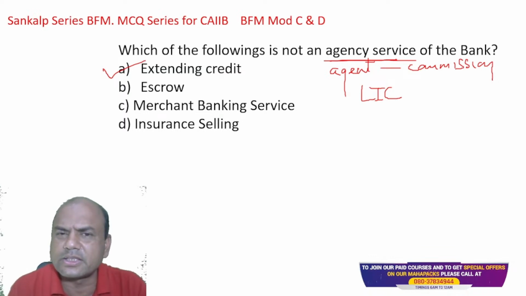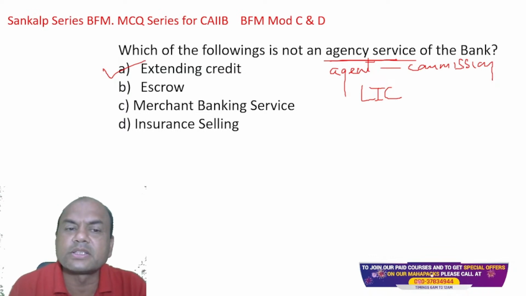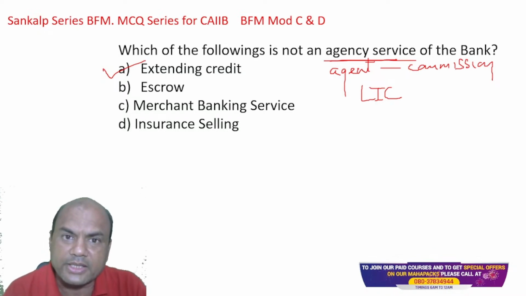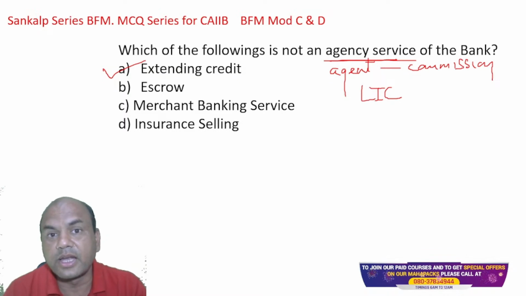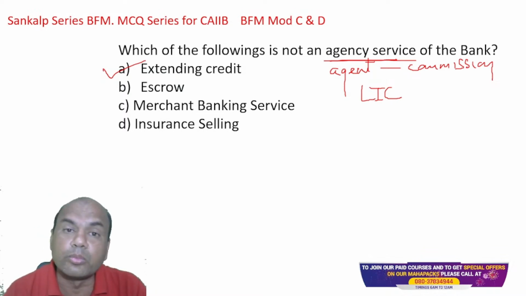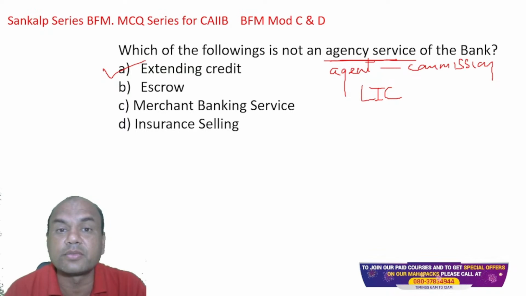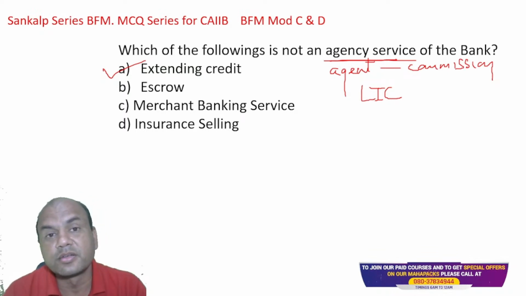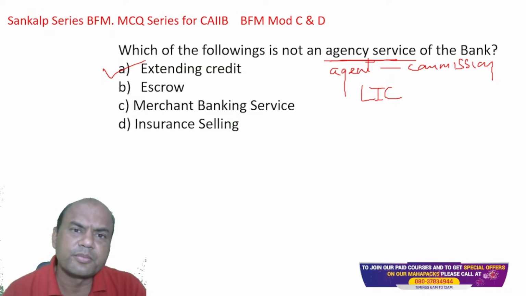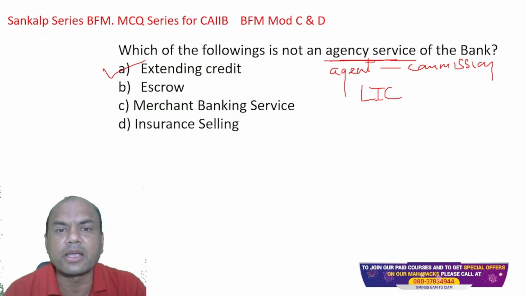Escrow, I'll just give you a one-liner. Escrow is a temporary account. When two parties don't trust each other and they have some funds in common. This is generally done in road contracts by large companies, or even two buyers and sellers in different countries. If they don't want LCs, because they don't want the cost of LCs, they use this escrow account. Temporary accounts, where the funds are kept in the bank account.